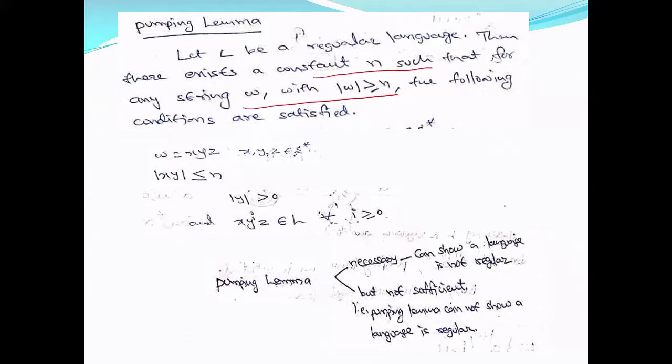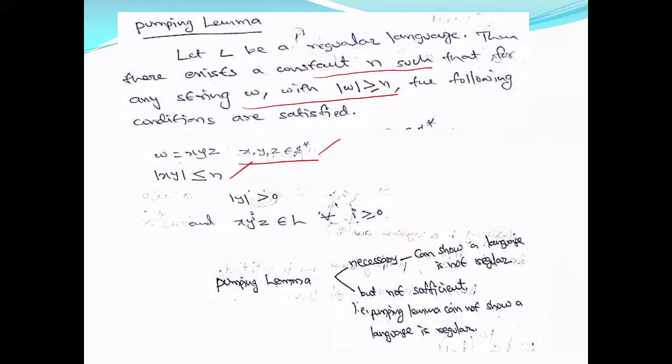You can write the string into three parts, three substrings: first substring x, second substring y, third substring z. And this condition is satisfied.